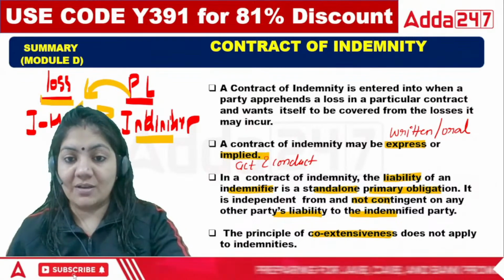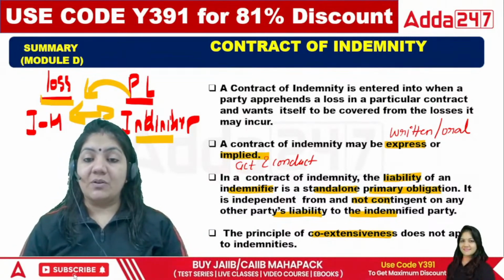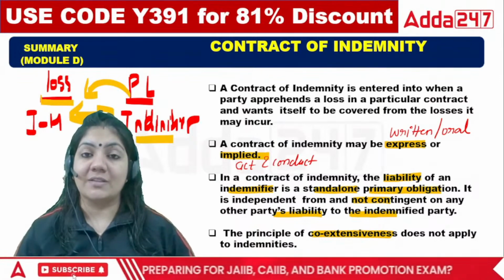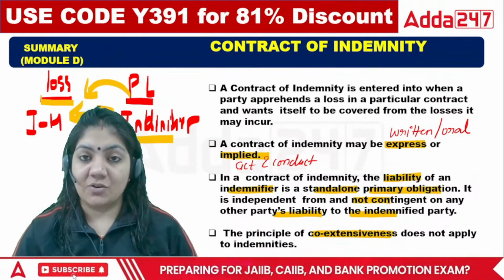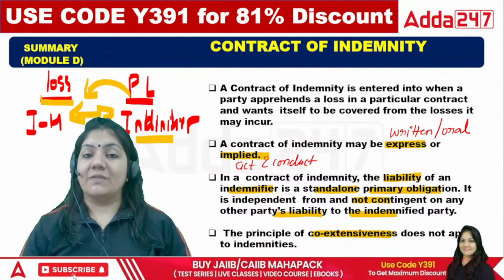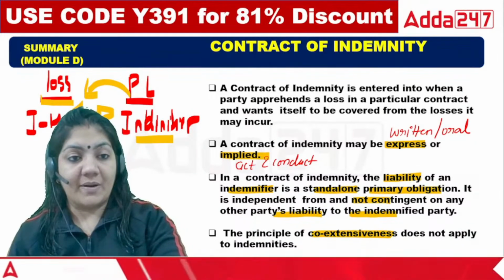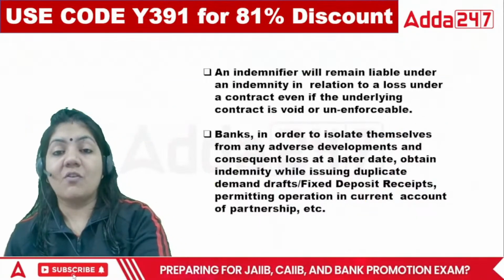So this is your last statement: the principle of coextensiveness does not apply to the indemnity. So, a simple and short quick revision: the loss will happen to one party and the protection of loss happens to another party. So this is your definition of contract of indemnity.